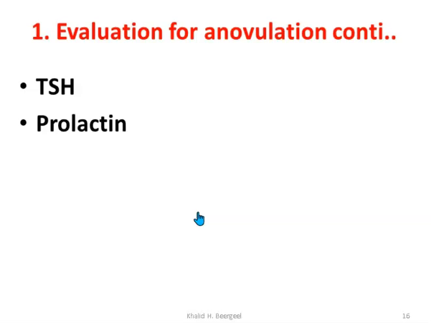After we check the ovulation, the other things that we need to check for ovulation, for example, there are some endocrine disorders which can have effect on ovulation, especially the thyroid and prolactin level, because prolactinoma or hyperprolactinemia and both hypo and hyperthyroidism can have a negative impact on ovulation.